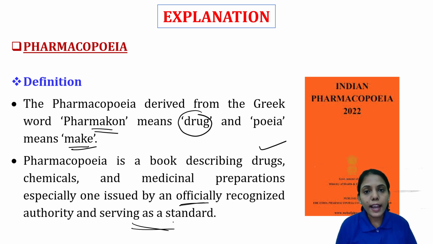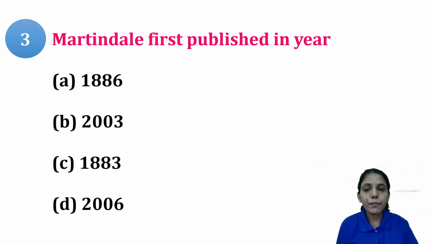Depending upon that, we have different pharmacopoeias: Indian Pharmacopoeia, British Pharmacopoeia, USP. These are the different pharmacopoeias where we can get the information regarding drugs, medicinal substances or any other chemical substance.